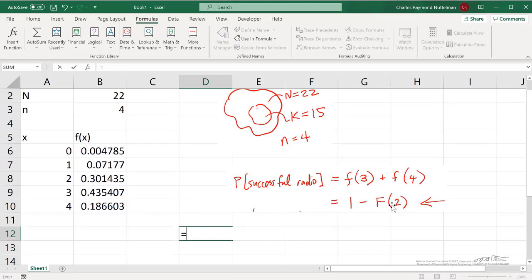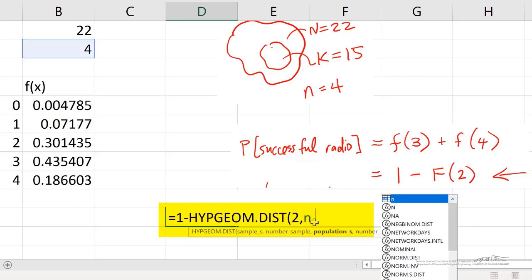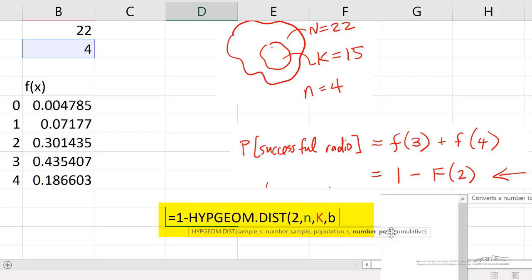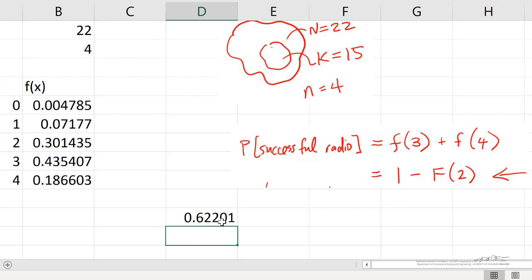I wanted to also revisit this 1 minus capital F of 2. We can do that in Excel by using a single formula. The sample successes is going to be, I'm doing 1 minus F of 2, so 2. The number in our sample is little n. The population successes is K. The number in our population is big N. And in this case, I'm going to use true because that'll be a cumulative. So it's going to sum 0, 1, and 2. It's going to subtract that from 1, and we can do that in one fell swoop. So the answer is 0.622.